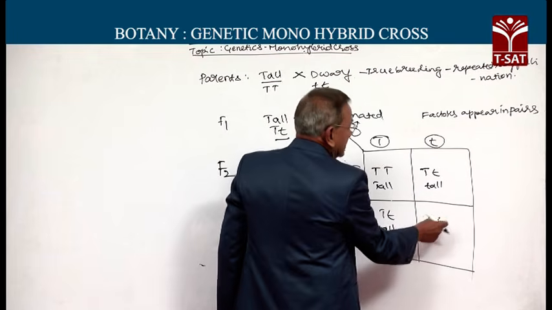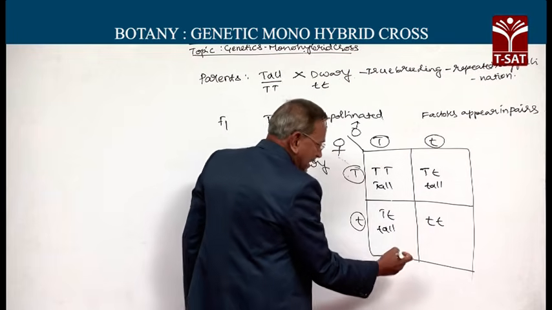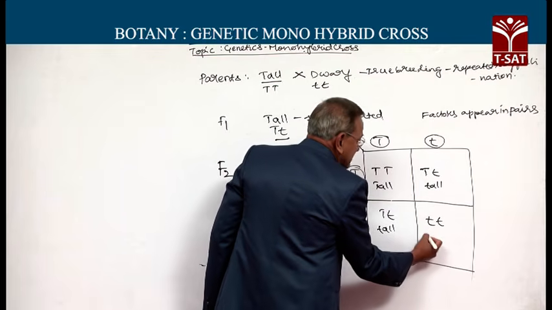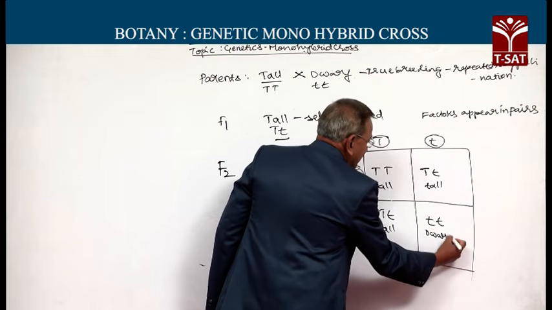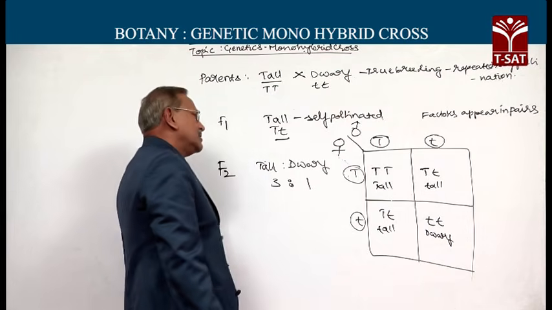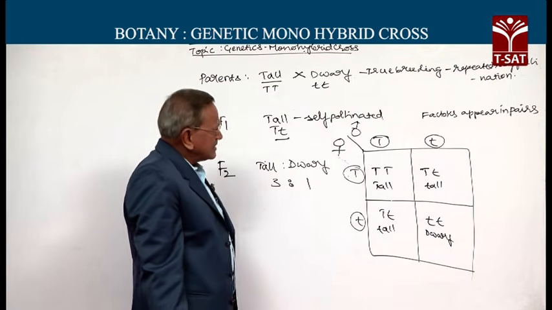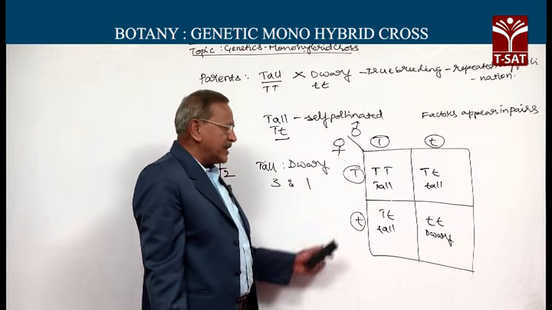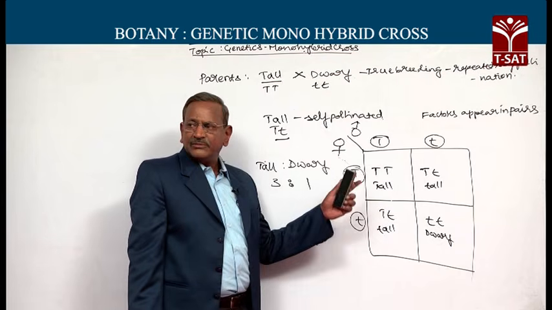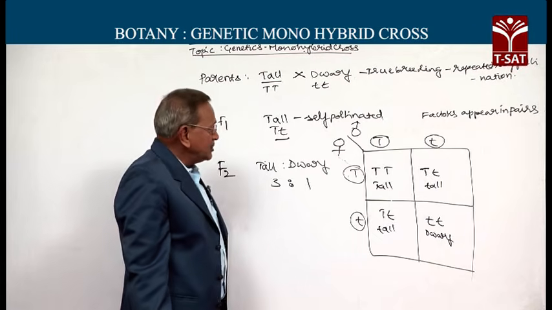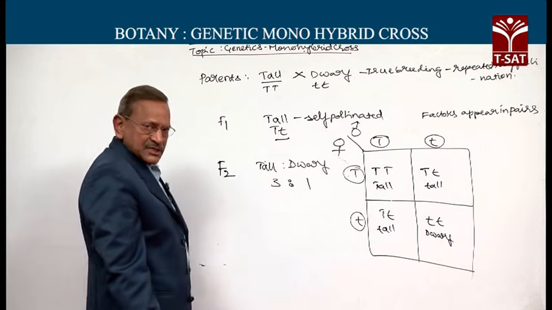Since there is no capital T here, only two small t's, this must be dwarf. So this square is called a Punnett square. This device is helpful in predicting the phenotypes and possible genotypes in a cross.